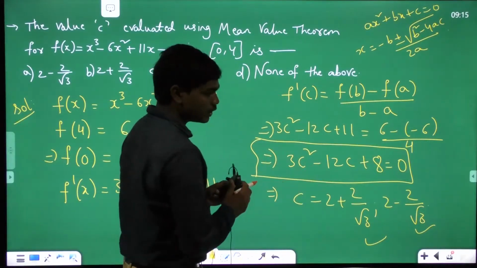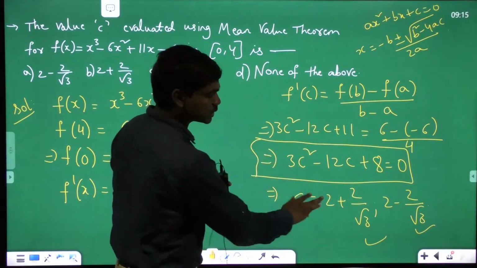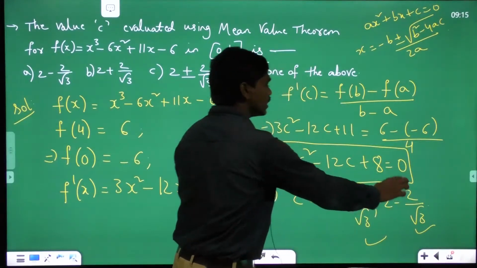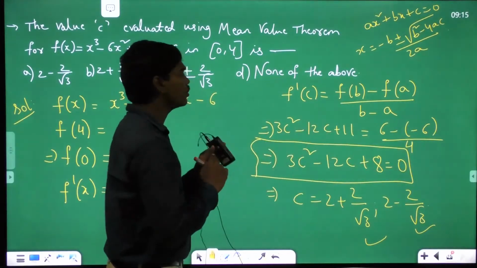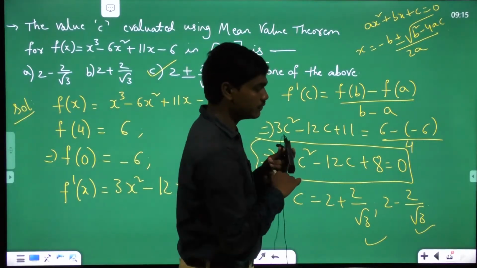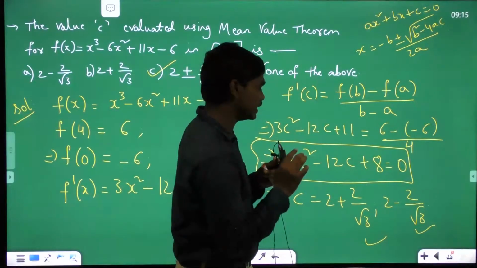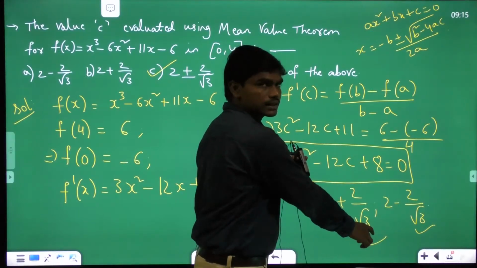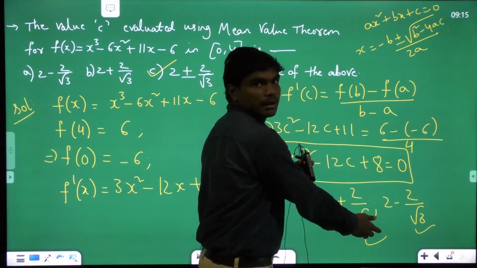If you see one thing, you can work out two things from this point. You can calculate the value of this expression and the value of this expression, and if both are lying between 0 and 4, then you can go for C. And also, without using a calculator, you could tell this answer. See here. This value of root 3 is between 1 and 2, correct? 1.7 around.